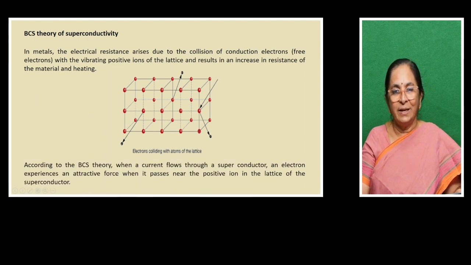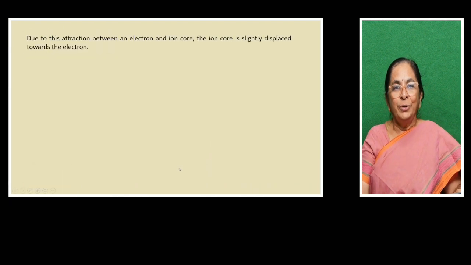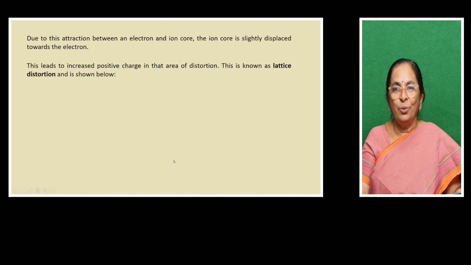According to BCS theory, when current flows through a superconductor, an electron experiences an attractive force when it passes near the positive ion in the lattice of the superconductor. Due to this attraction between the electron and the ion, the ion core is slightly displaced towards the electron.